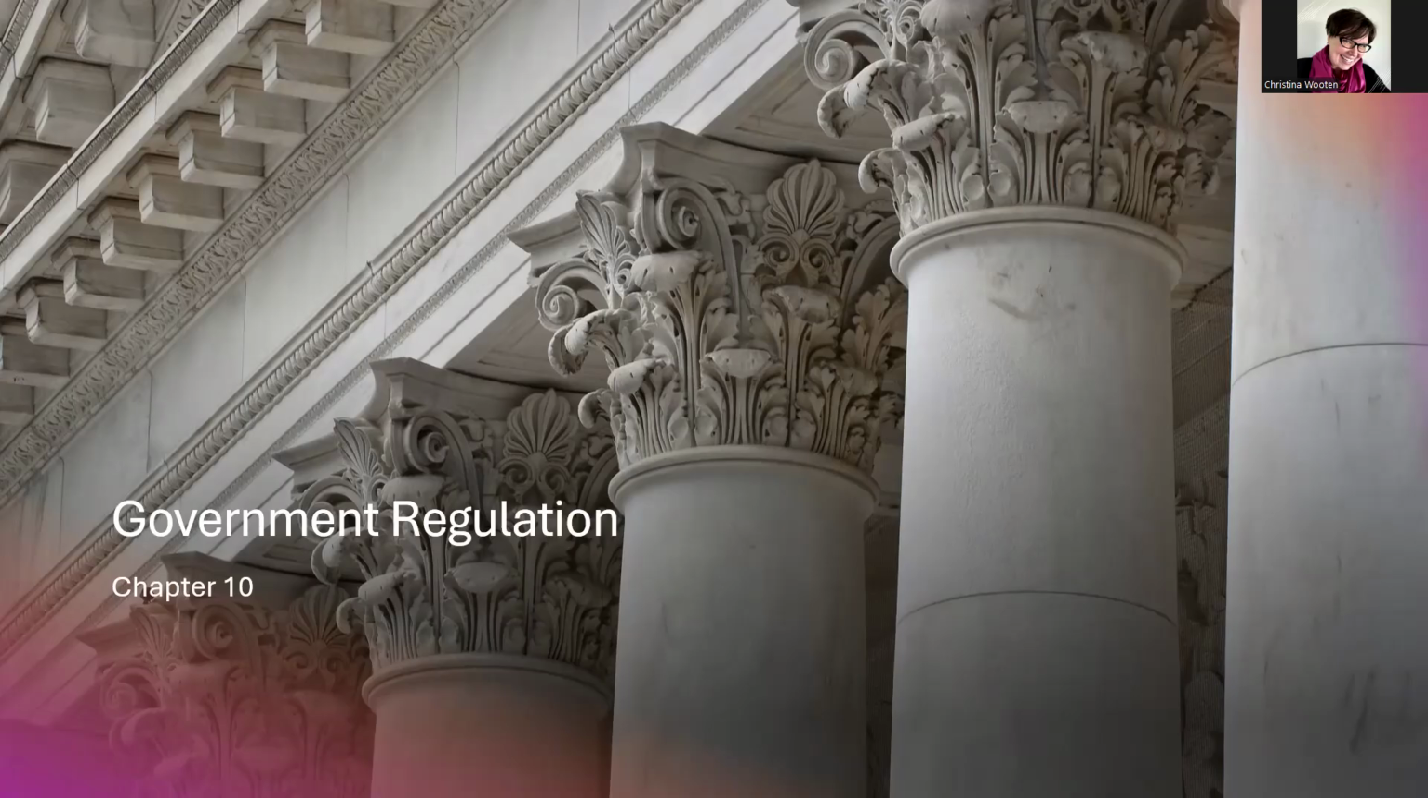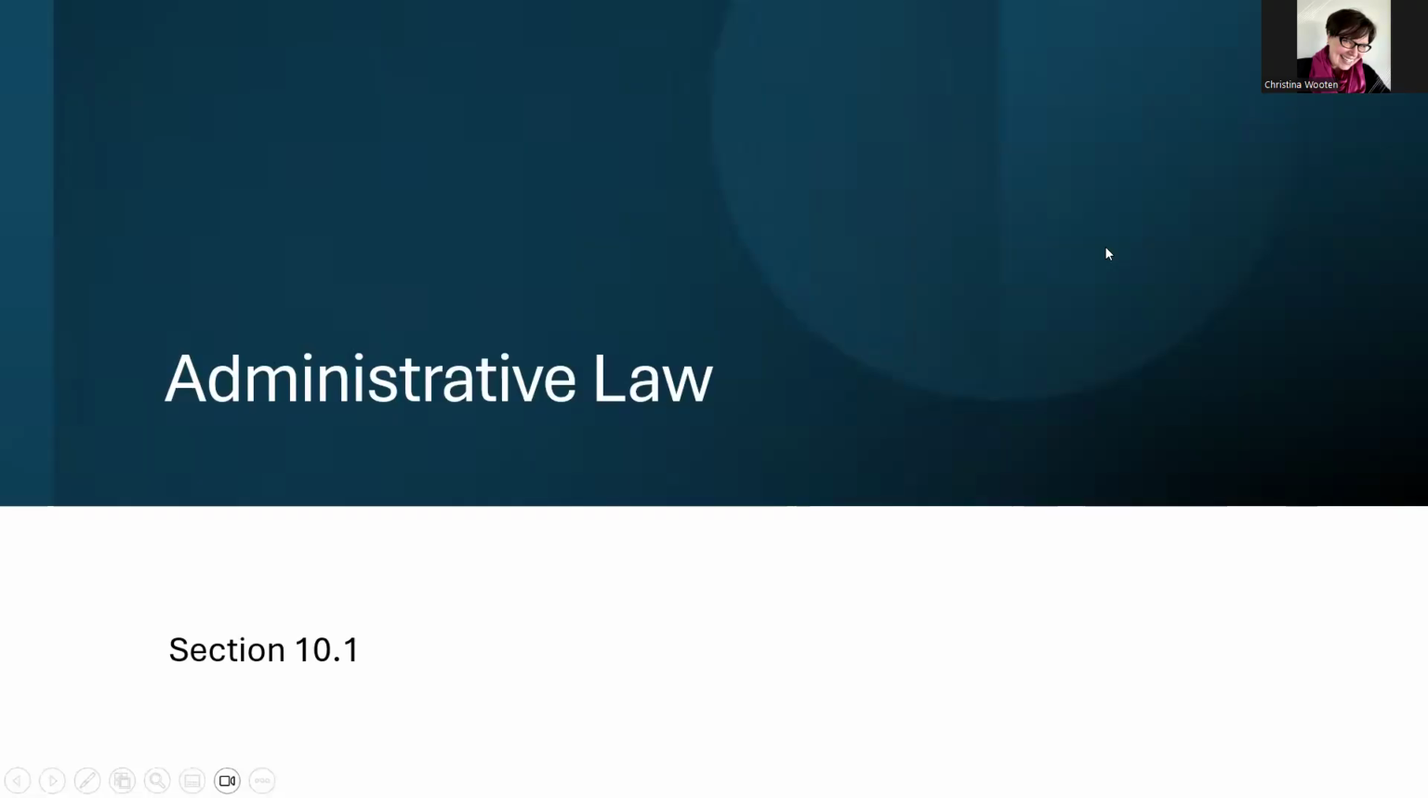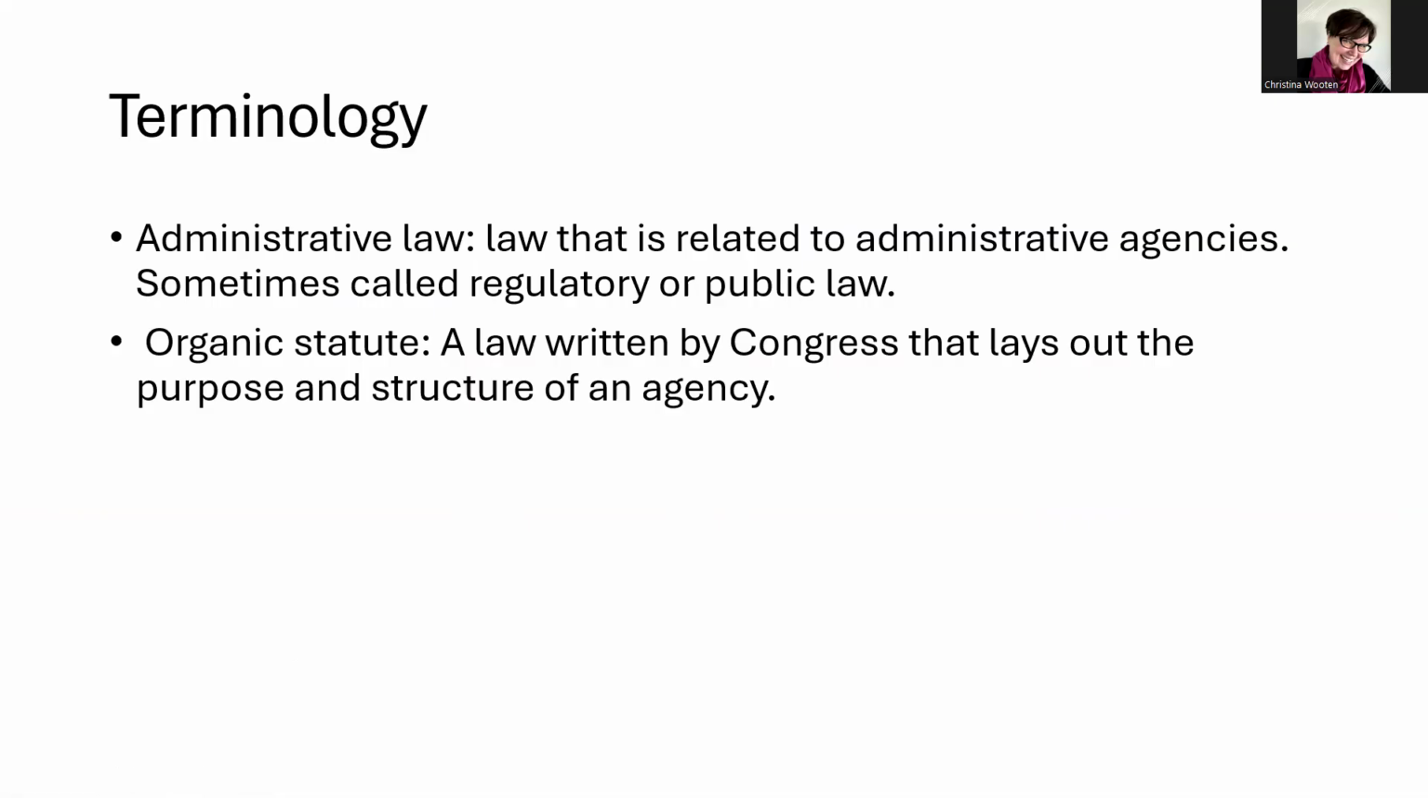And the first topic in our text is administrative law, and this is in section 10.1. There's a little bit of terminology that you want to make sure you know. Administrative law is basically law that is related to administrative agencies. Sometimes this is called regulatory or public law. Also, there's a term called organic statute, which is simply a law written by Congress that lays out the purpose and structure of a governmental agency. And so these organic statutes are used to create administrative agencies, define their responsibilities, and define their authority.